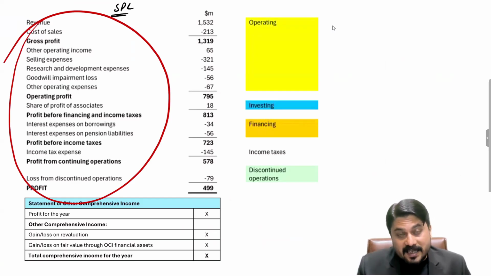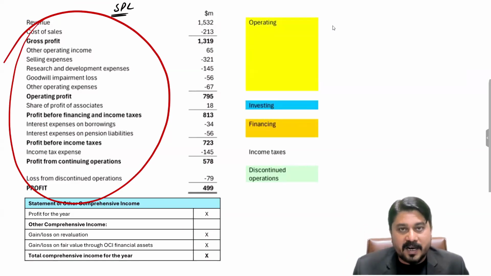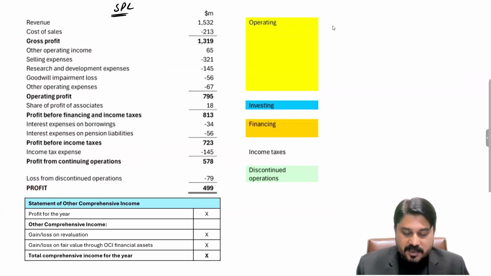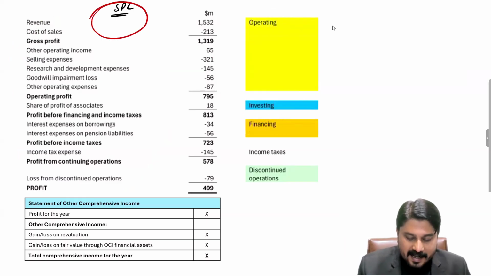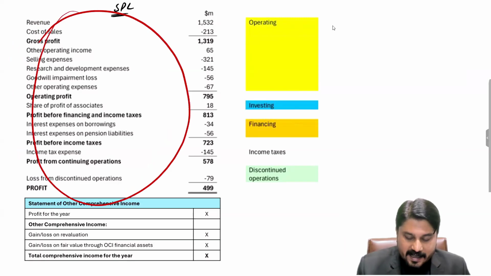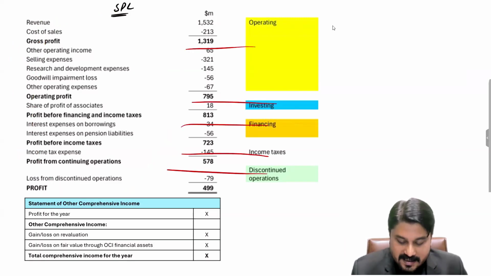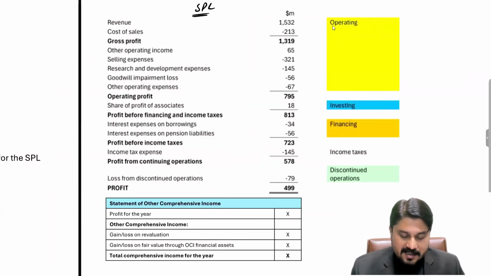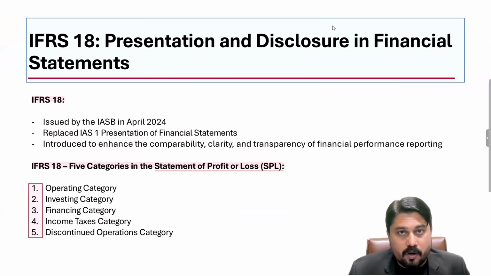Whereas these categories by name are there in the statement of cash flow, so there is a major difference in the format of the cash flow statement and the income statement. In the cash flow statement you do write operating, investing and financing category, but in the SPL you will not be writing any name of these 5 categories, right? But the elements will be mentioned in the SPL according to these categories. So till now what we have discussed is that IFRS 18 tells us about the 5 categories which are now part and parcel of the statement of profit or loss.